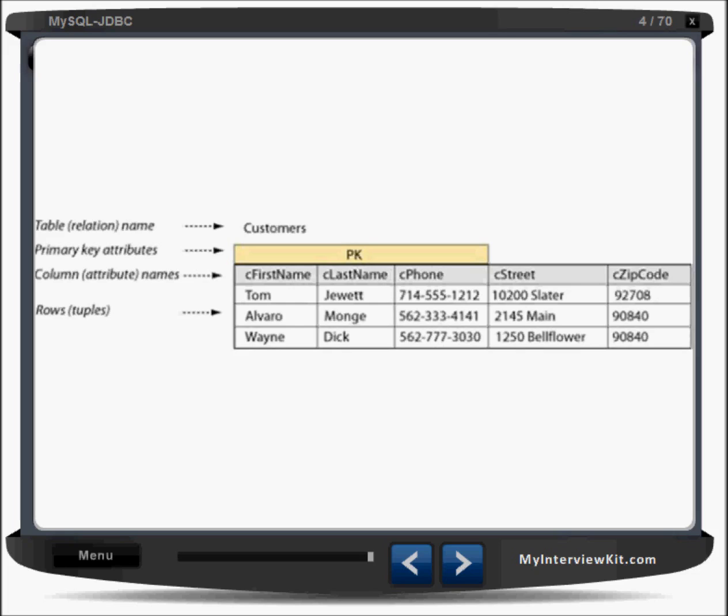How many records are we having here? 3 records, right? So tuples is 3. It means 3 tuples are there. So we can say cardinality is 3. How many columns? There are 5 columns. So degree is 5, right? This phone number should be unique for every customer. So we can make this customer phone the primary key. If you want customer first name or last name as the primary key, we can make any column a primary key, but not 3 primary keys. It could be 1 primary key only, meaning in 1 table, 1 primary key.